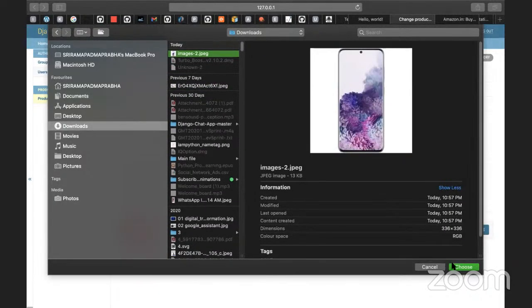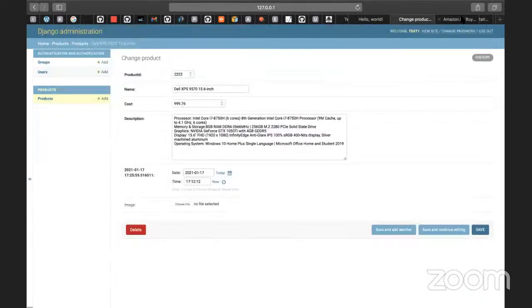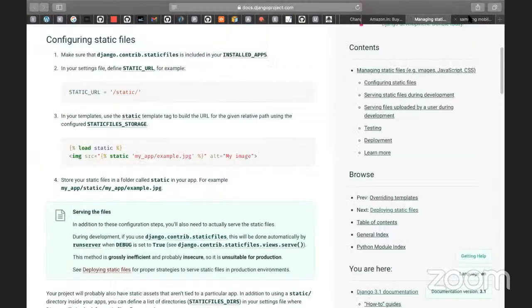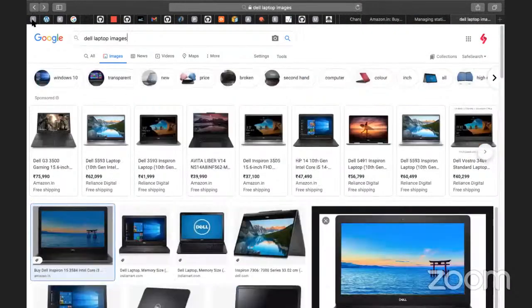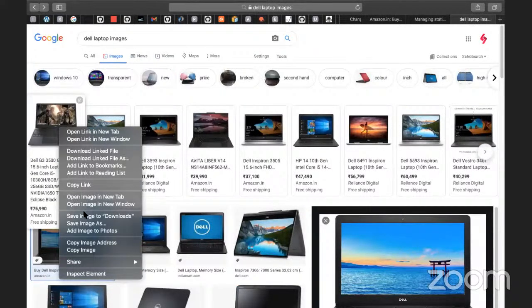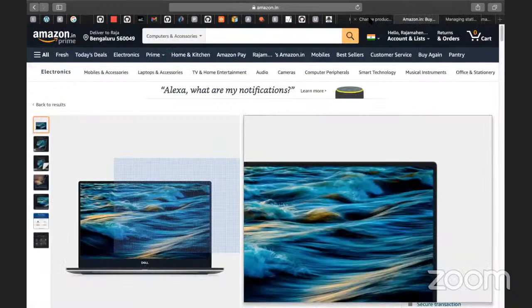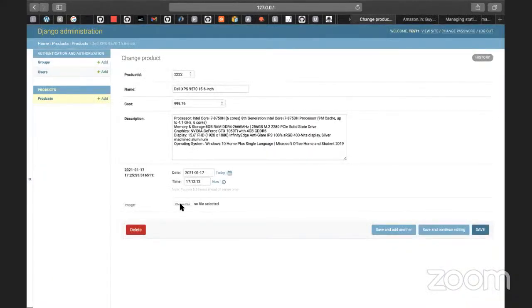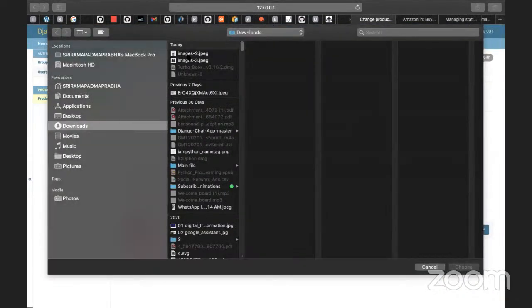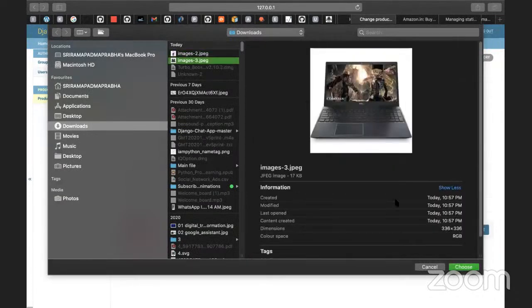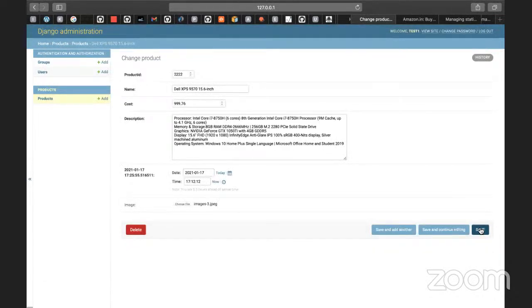Well, the previous one is not downloaded. One second. Let me download it. Save image to the downloads. One second, guys, I'm actually downloading one image and uploading it here. Okay, I got the image. Upload it here.